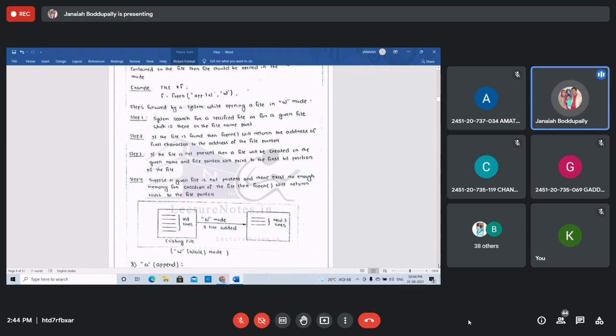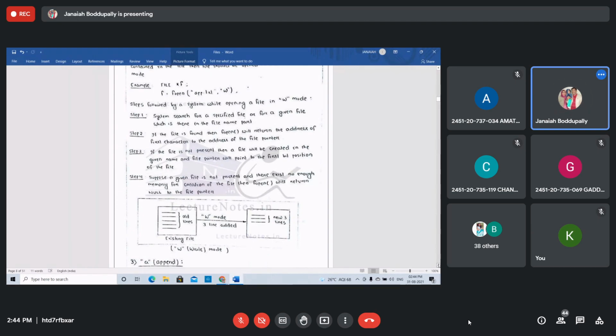If the file is found, then fopen will return the address of the first character to the file pointer. Students, are you following?